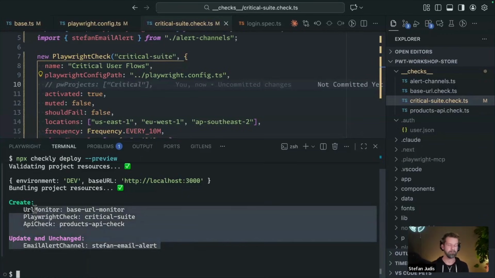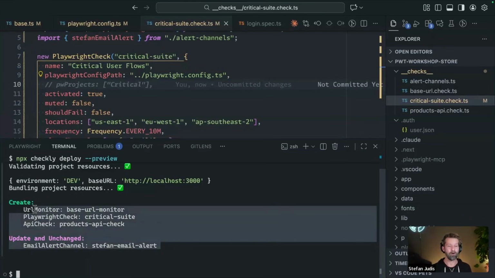Whenever you're worrying about, oh, now I'm touching the monitoring setup, rightfully so, because if you change the monitoring, you might trigger some alerts if you update your monitoring.